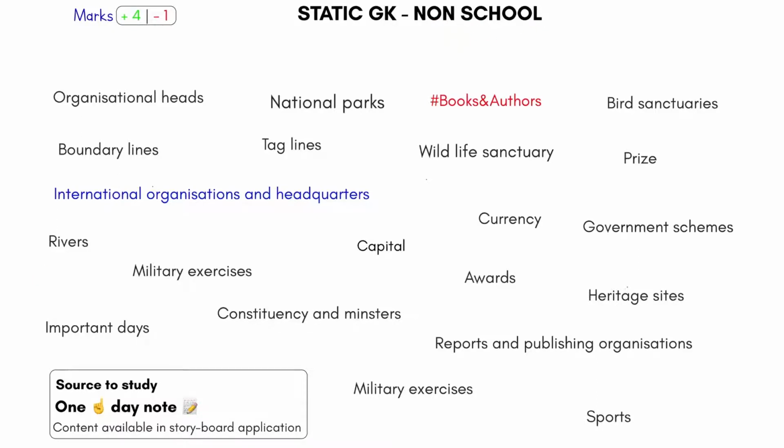All these notes: national parks, taglines, wildlife sanctuaries, currency, awards, constituency and minister, military exercises, important days, boundary lines, all of this is available in our storyboard application. So download the storyboard application, because you will not get this content anywhere else. Even if you search online, you will not find it. It is special content that we made only for the CMAT exam. So make sure you download our app. You get added into the CMAT 2021 batch. As soon as you get added into that batch, you will get access to the 1 day note. Yes, you can read this entire note in 1 day. Go through it. This will help you a lot, because static GK is the heart and soul of your CMAT.